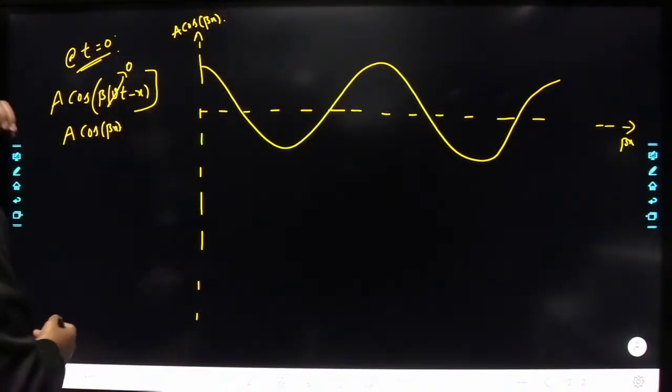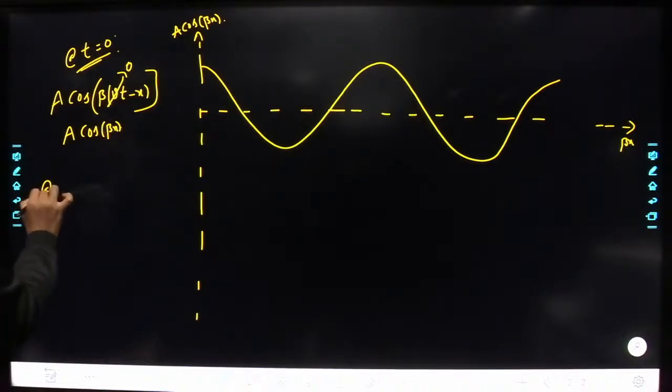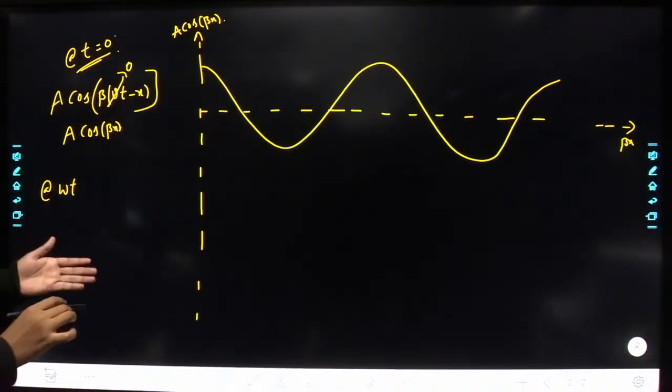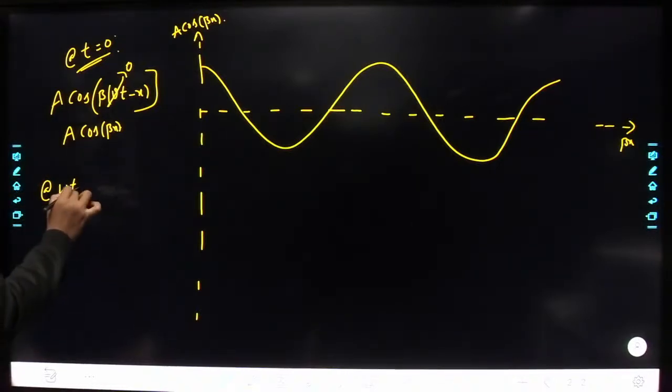Now let us consider some other instant of time, such that at that instant omega t has become 90 degrees. Let us assume.